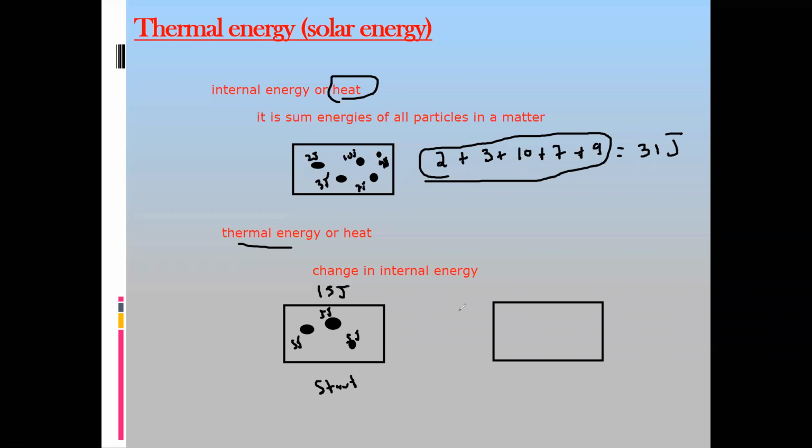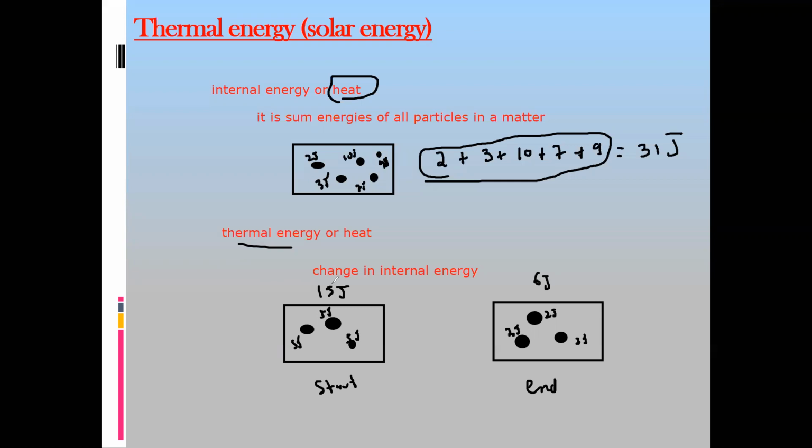But what happened after some time? What do we observe? At the end, after some time, each particle has energy of 2 joules. So what is the internal energy? The internal energy is 6 joules.